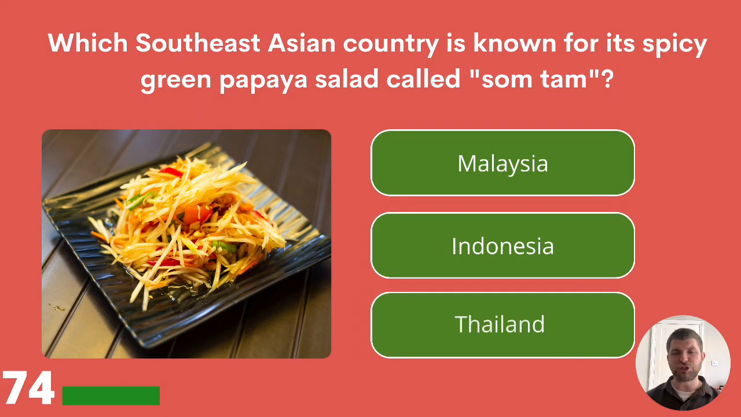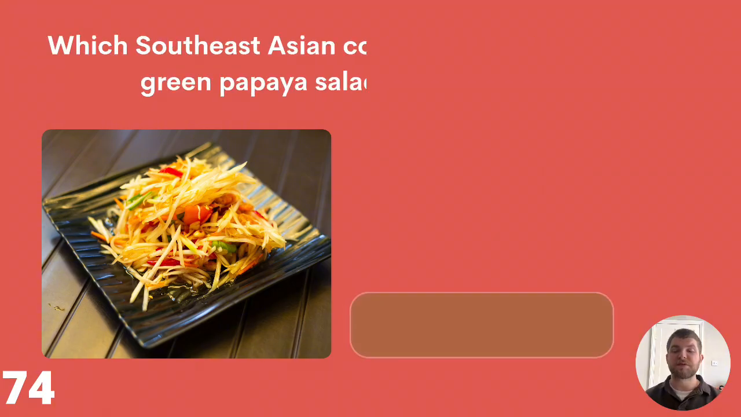Which Southeast Asian country is known for its spicy green papaya salad called somtam? Malaysia, Indonesia, or Thailand? The answer is Thailand.